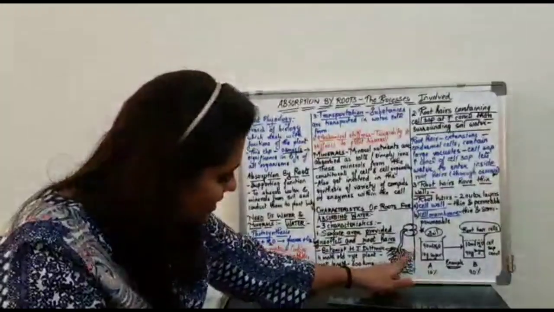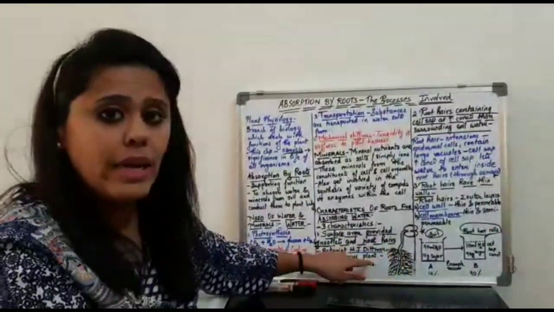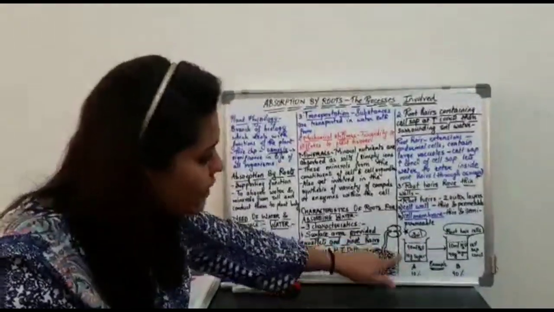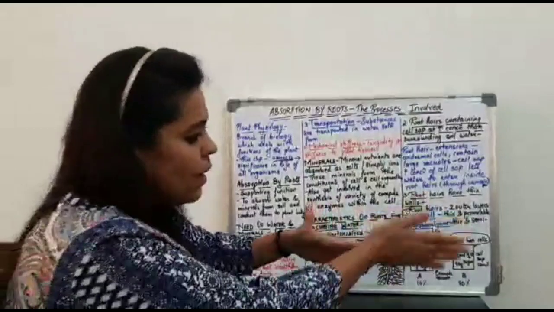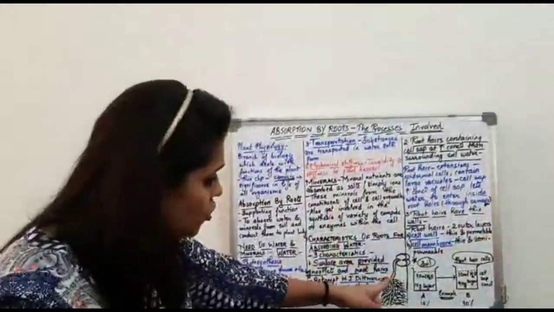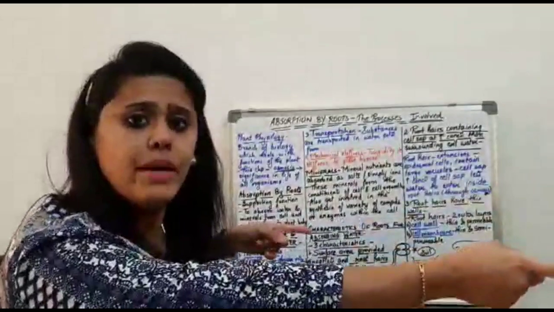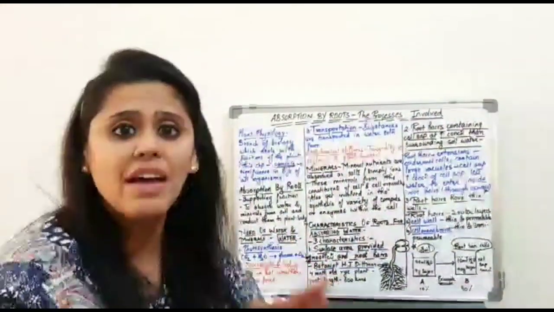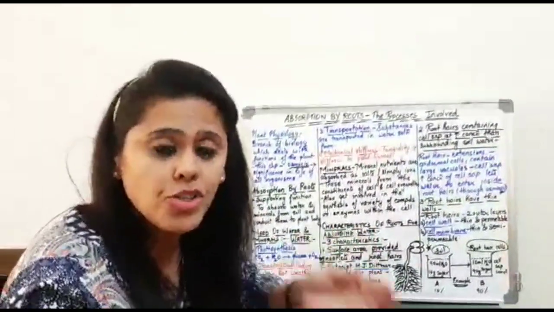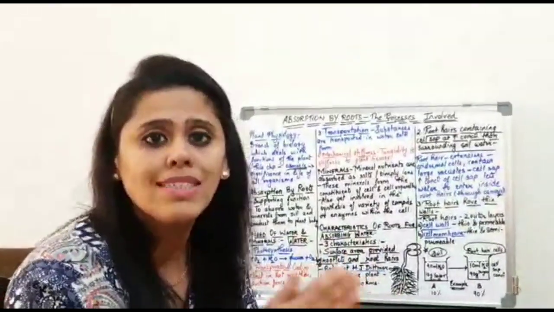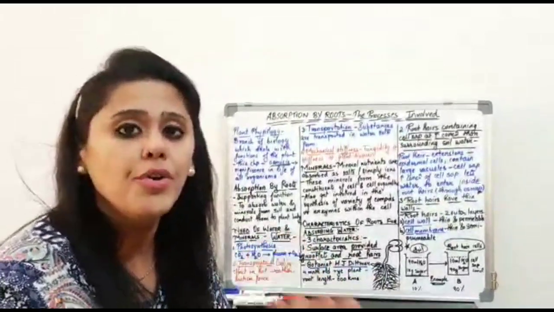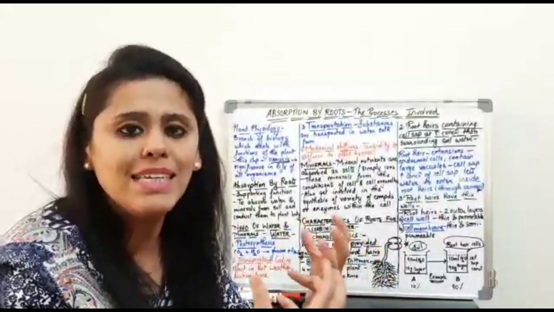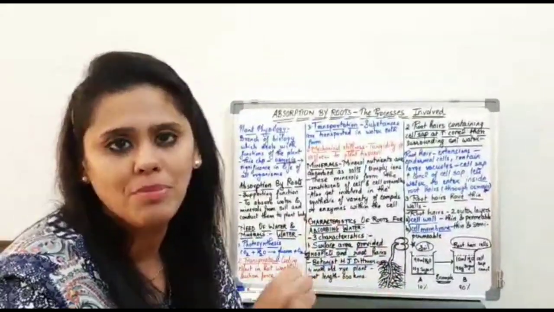So if you would just examine the number of the root hairs, and if you would place them one behind the other, the length, if you would measure, would be several kilometers. Yes, it would be several kilometers, and this is the most important characteristic of the root for it to maximally absorb the water and minerals from the soil.